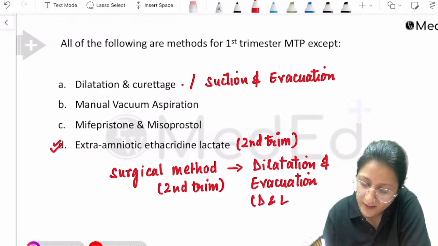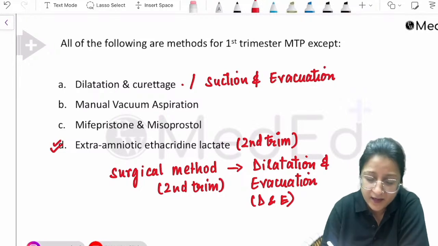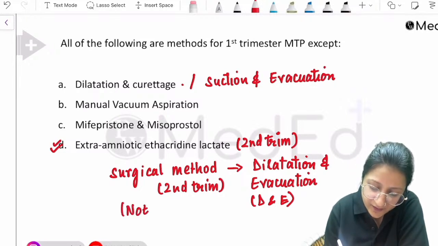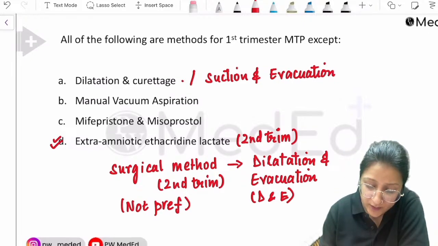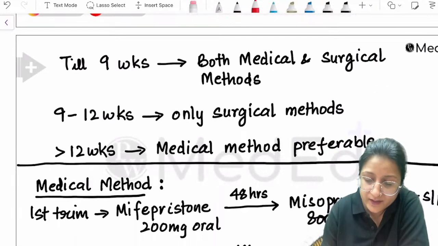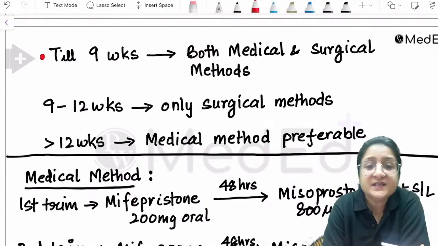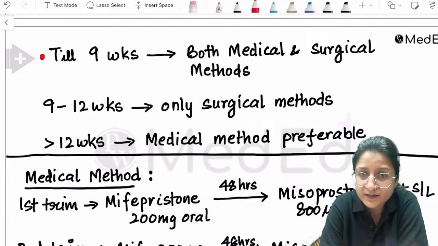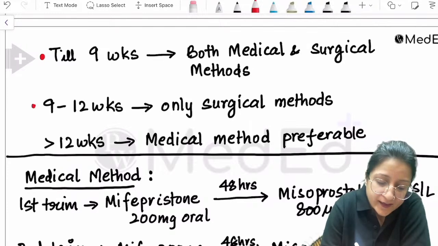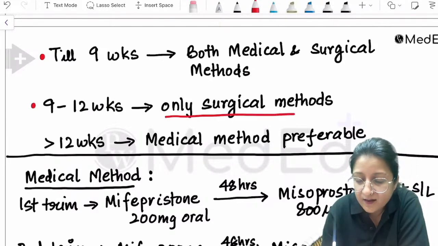We are generally not doing this method in the second trimester. We are generally not preferring to do surgical methods in the second trimester. Keep that in mind also. So what you need to remember here, very important, these are according to the Government of India guidelines. Till 9 weeks of gestation, we have options of both medical and surgical methods. Both are fine. Between 9 to 12 weeks of gestation, only surgical methods are used.